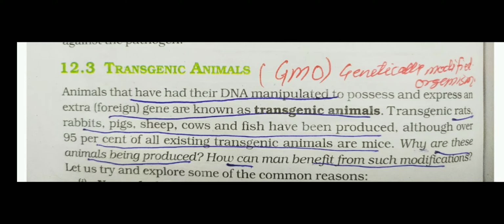Here the word we have understood earlier is GMO, genetically modified organism. So these transgenic animals are also genetically modified organisms. Let's understand how they are produced, because genetically modified animals are produced by biotechnology. So how is biotechnology useful? Biotechnology is useful to produce transgenic animals. Now we have to understand how these transgenic animals are useful for human beings.